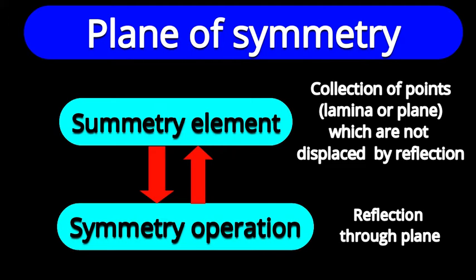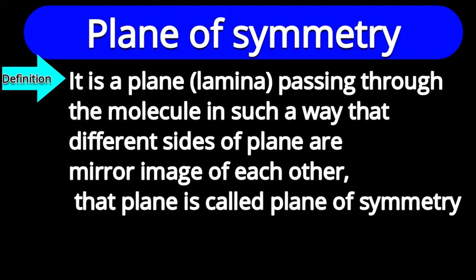So if we have to define the plane of symmetry, then it is a lamina, a plane passing through the molecule in such a way that different sides of the plane have the same arrangement, one being a mirror image of the other.